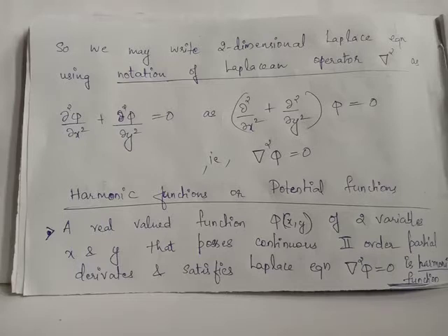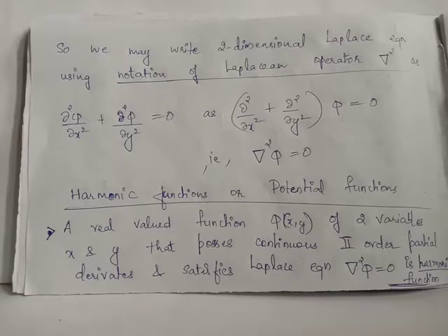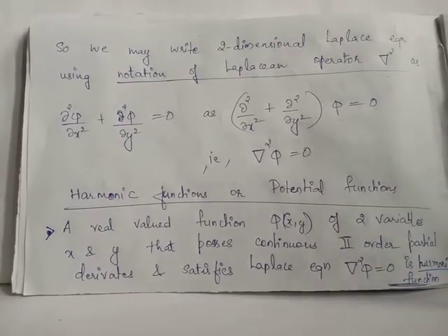Definition of harmonic function, which is also known as potential function. Suppose phi of x, y is a real valued function defined on real variables x and y, and if phi possesses continuous second order partial derivatives, and also satisfies the Laplacian equation or the Laplace equation, then phi of x, y is a harmonic function. That is, using notation, if we have del square phi equals 0, and the second order partial derivatives of phi are continuous, then we say that phi is a harmonic function or potential function.